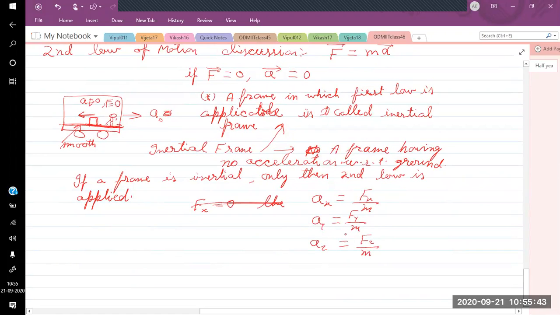Because acceleration and force are both vector quantities, we can write the forces along three directions separately and write the equations like this. We will see how this is done when solving problems.